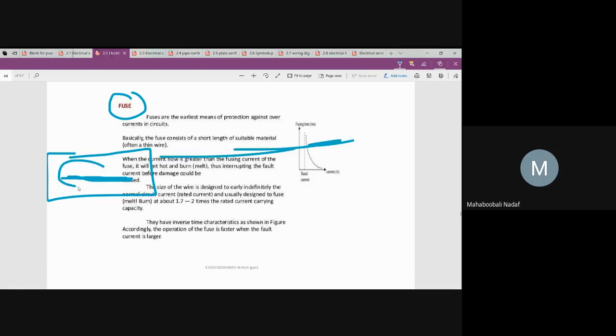During high current, this wire itself gets burned and the circuit is broken. Once the circuit is open, the current will not flow through. That is called the fuse. Is that okay?